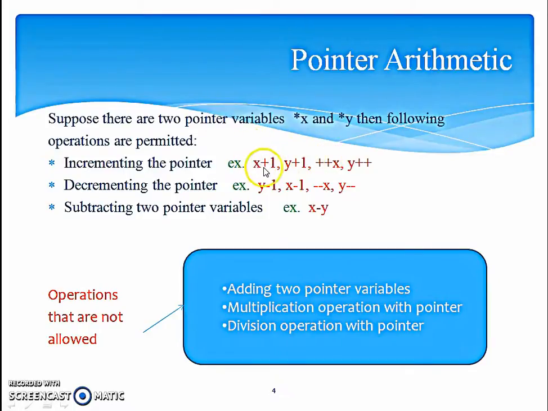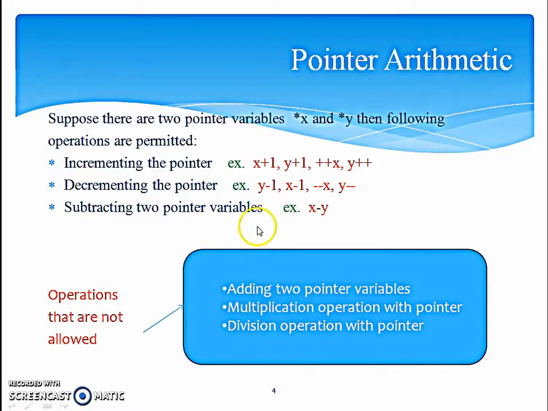When a pointer is incremented by 1, there is a difference of only one memory location based on the type of the pointer. If it is an integer pointer, when it is incremented, if the initial address is 100, it will point to 102. Same way, the other operation which is permitted is decrementing the pointer: y minus 1, x minus 1, minus minus x, or y minus minus. These are some of the operations.